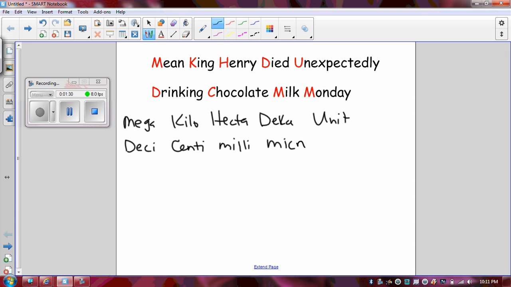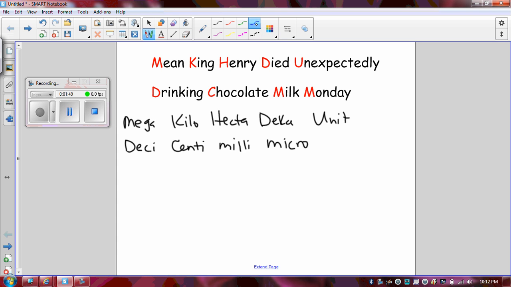Now, these are not the only metric prefixes. There are others. For example, as you get bigger than mega, there's giga and tera. And as you get smaller than micro, there's nano and pico. But these are the basic ones that will get you through the gist of the metric system.